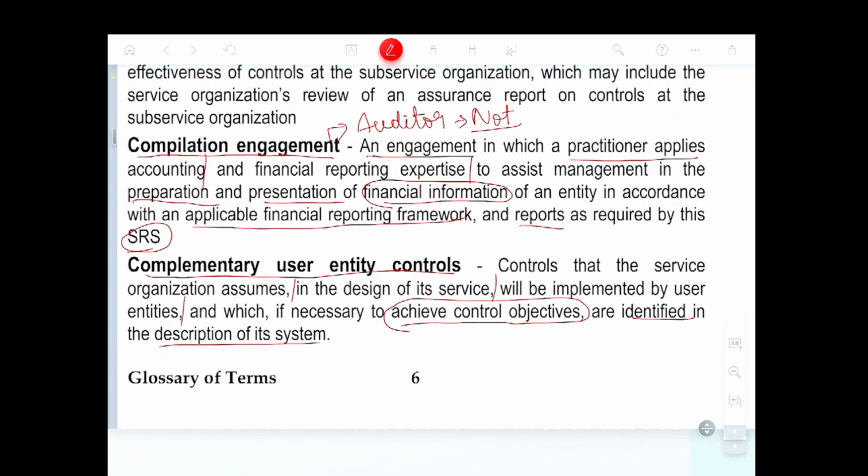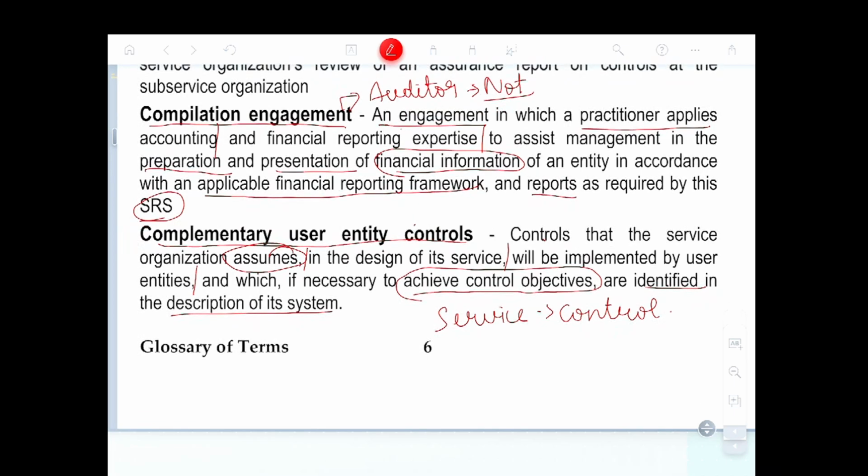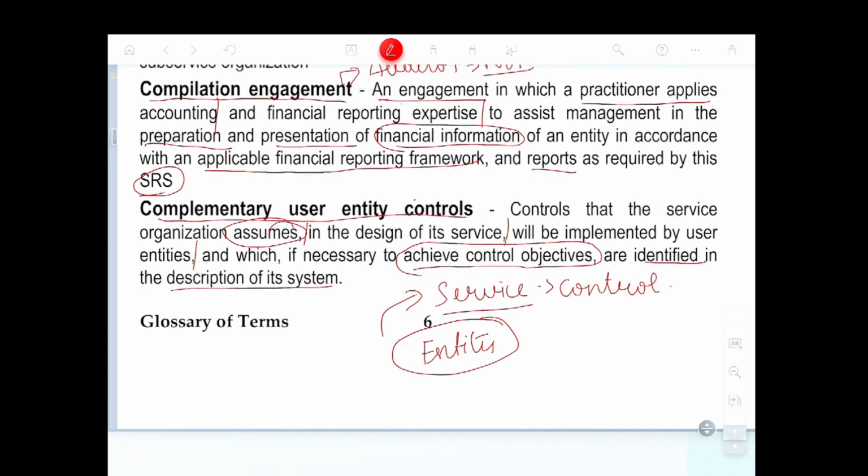Complementary user entity controls are the controls that the service organization assumes in the design of the services will be implemented by the user entity. So there is the service organization, and there is the user entity. How they use the service of the service organization, what controls they have, and which, if necessary to achieve the control objectives, are identified in the description of the system.